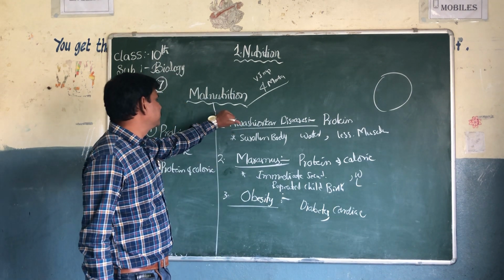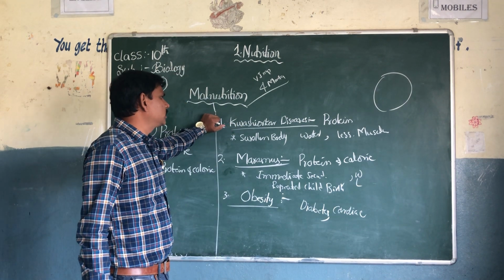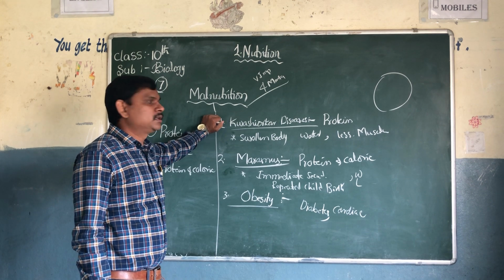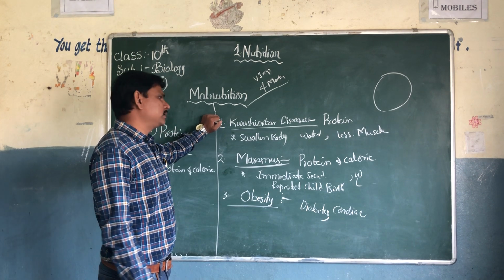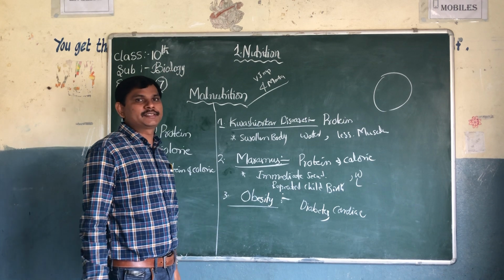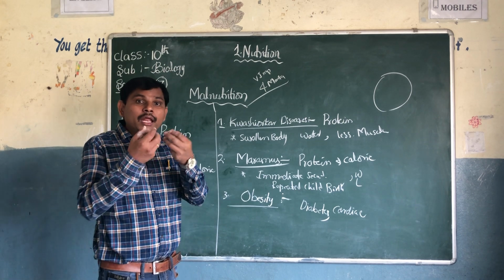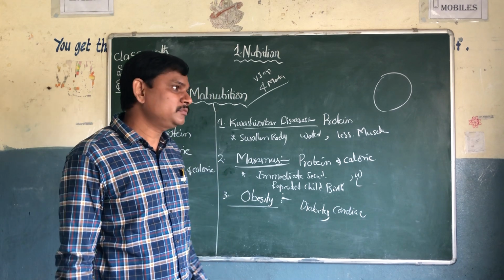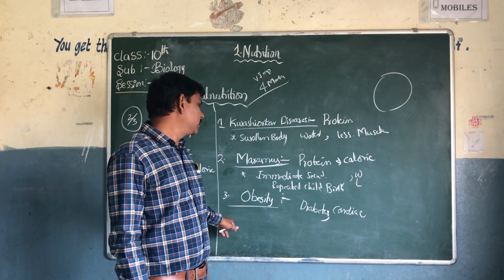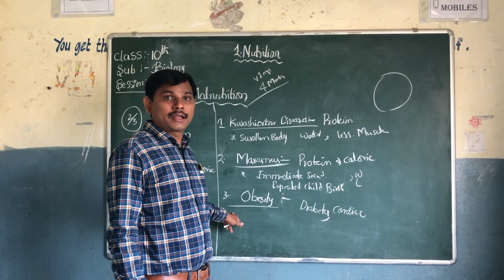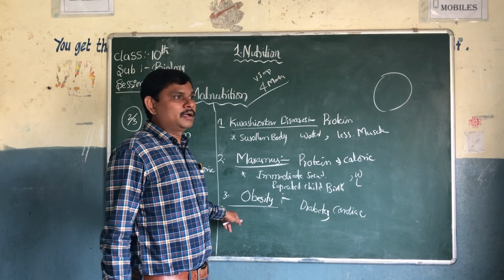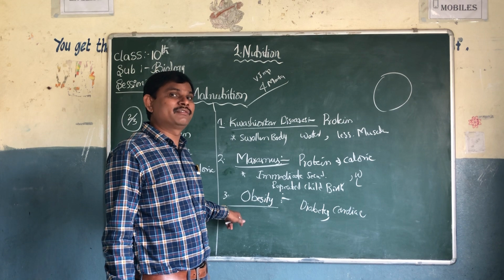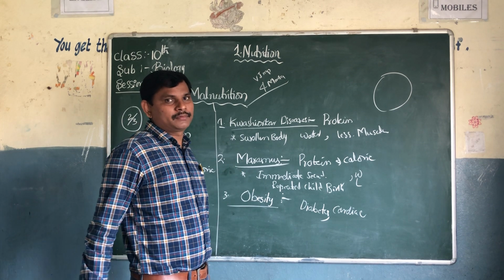These are the three diseases. First one is kwashiorkor disease, second one is marasmus, the third one is obesity, which is nothing but overeating. When does it happen? When we go to occasions, marriages, birthday parties, we feel like overeating.